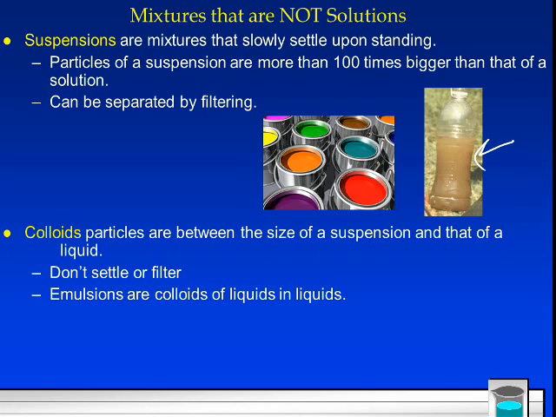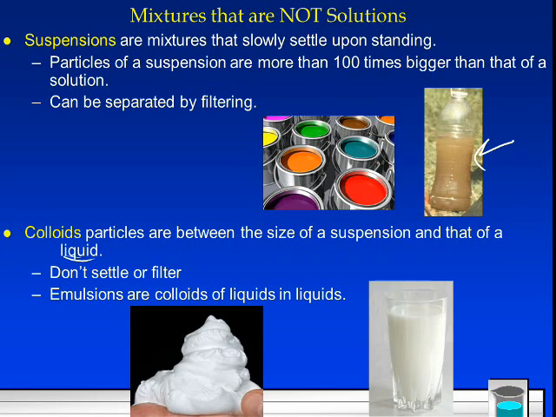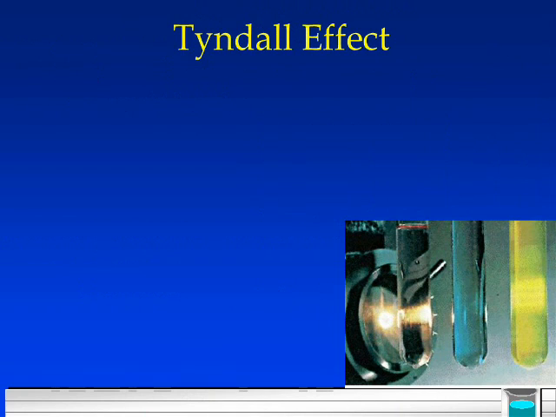Colloids are another type of mixture that are not solutions. The particles are between the size of a suspension and that of a solution. They're medium size. They won't settle or filter, but they're not quite small enough to be a true solution. For example, we have nice whipped cream or shaving cream and milk. These are colloids.